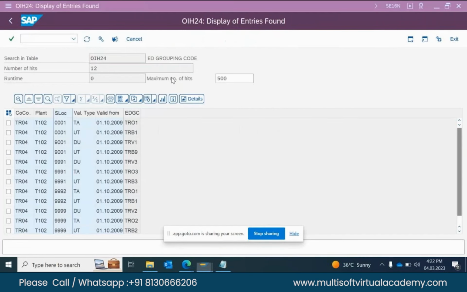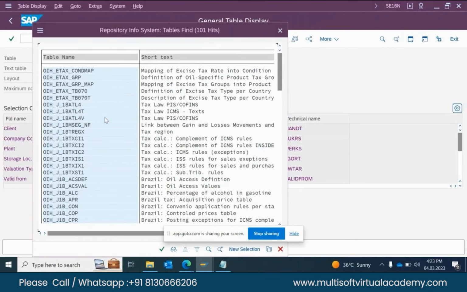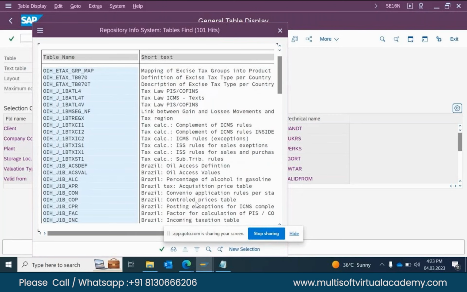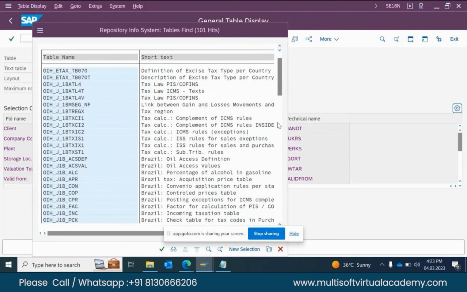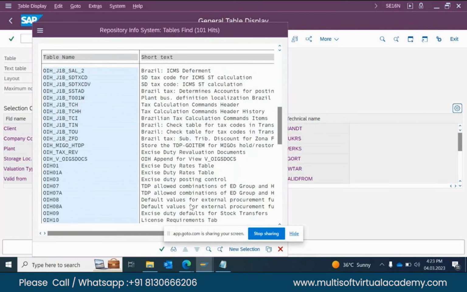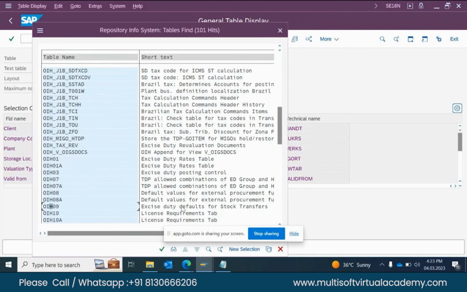This is not that. These are the OH tables. For example, there are many things there. It is not related to the shipment. Mostly, it is related to tax. But better you remember, for example, OH01 is the ED rate table which I mentioned a few minutes back. It has the handling type, it is updated in OH, and it has the fixed tax rate. OH09 is used for stock transfer.